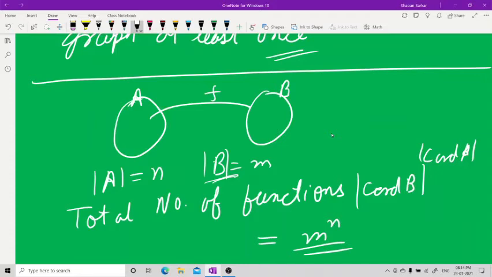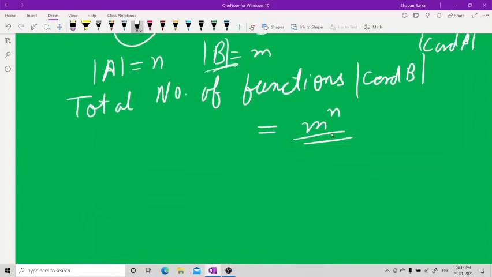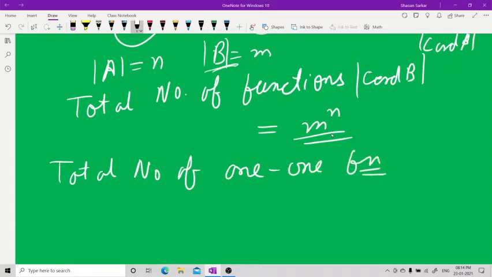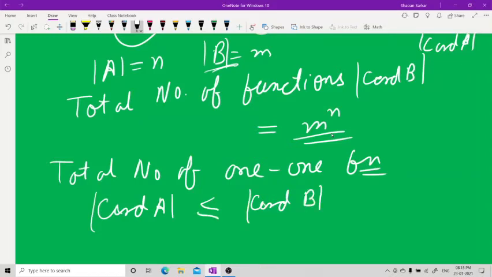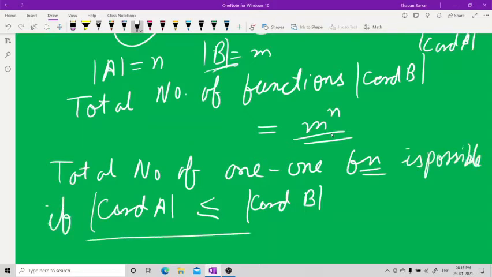Now, total number of functions. Now, total number of one-one functions. Remember, total number of one-one functions: a one-one function is possible only if the cardinality of A is less than or equal to the cardinality of B. This is only possible, otherwise not possible. So the total number of one-one functions is possible if the cardinality of A is less than or equal to the cardinality of B.